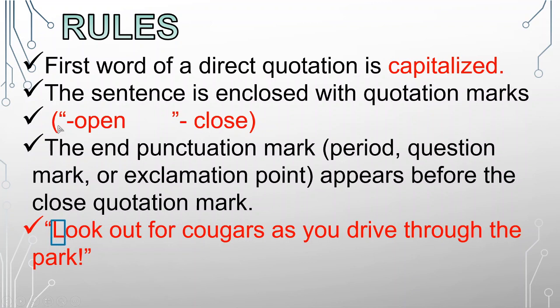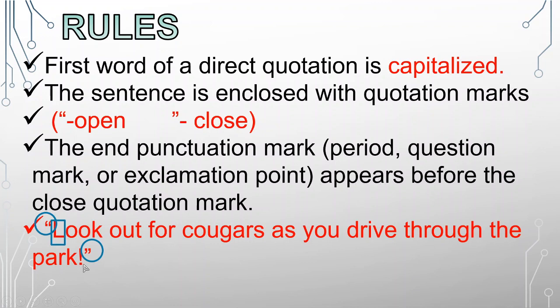Let's go to the second rule. The sentence is enclosed with quotation marks. Do we have the open and closed quotation marks? Let's see. All right, here we have the open quotation mark before the first word and the closed quotation mark after the punctuation mark. Finally, the third rule is that the end punctuation mark, a period, a question mark, or exclamation point, should appear before the closed quotation mark.